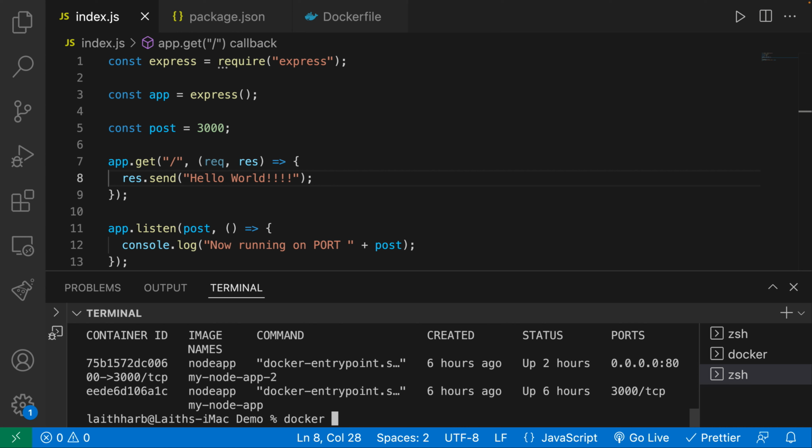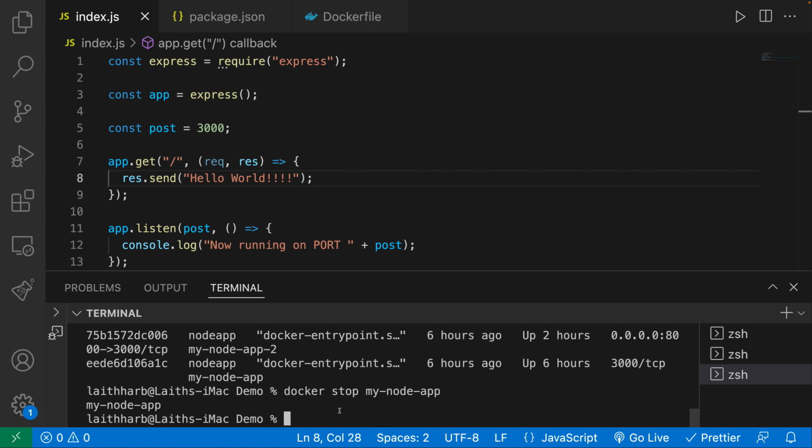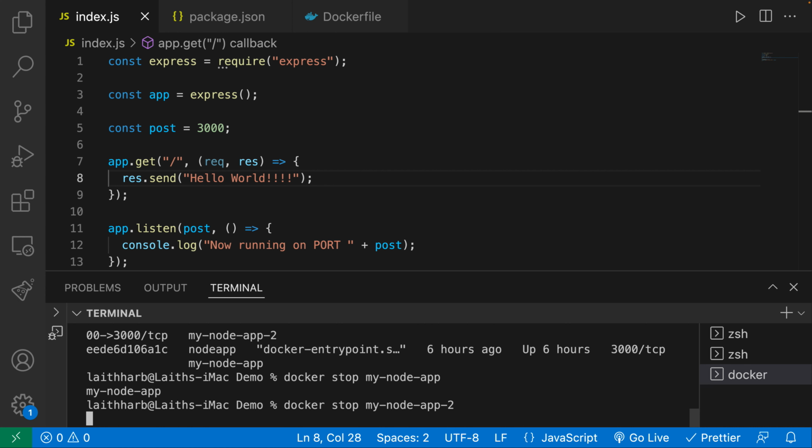Kill is going to immediately, completely, maybe in like a millisecond, stop the container from running. Whereas with stop, it's going to gradually stop the container, doing some additional things that it needs to do just for a safe stoppage of the container. So if you need it done immediately, you say kill. If you don't mind the wait, you say stop. I don't mind the wait, so I'm going to say stop. And then I'm going to specify the container name. I'm just going to go ahead and stop both of them. Why not? So I'm going to stop this one, and I'm also going to stop this one.